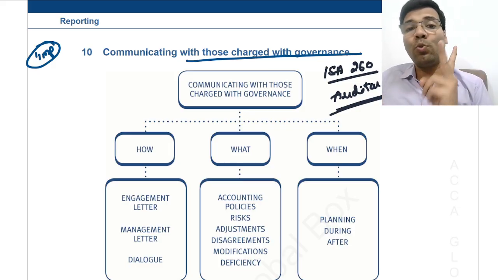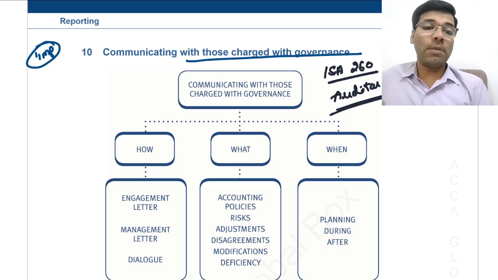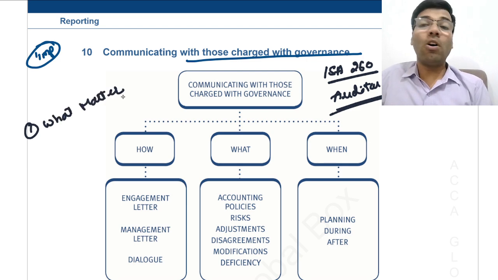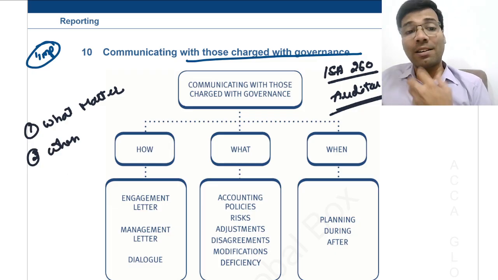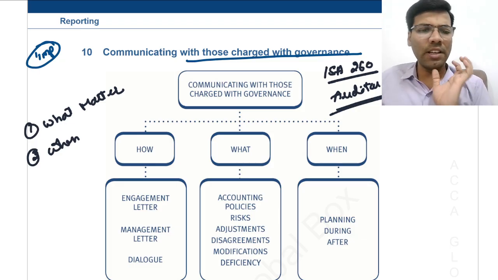Now, here two types of questions are possible from the exam point of view. The first is what matters are to be communicated. The second is when they shall be communicated. Listen very carefully.